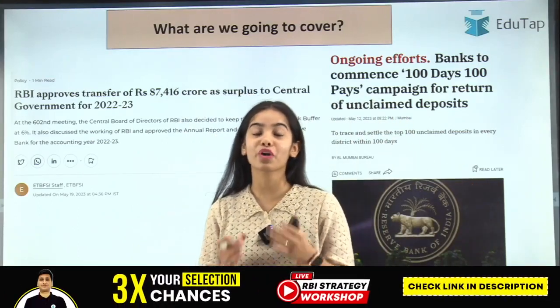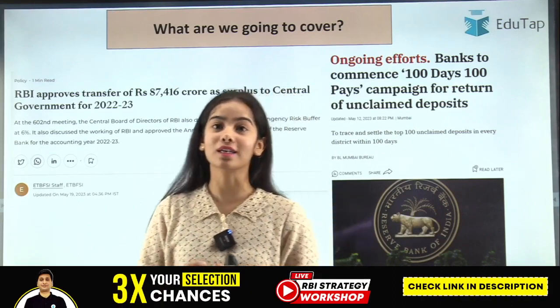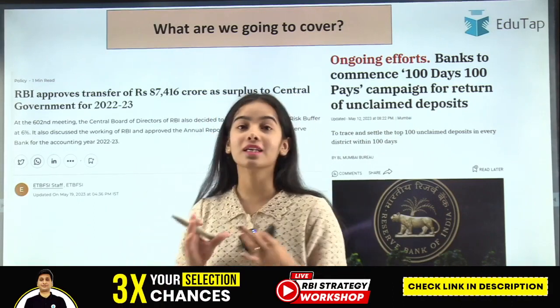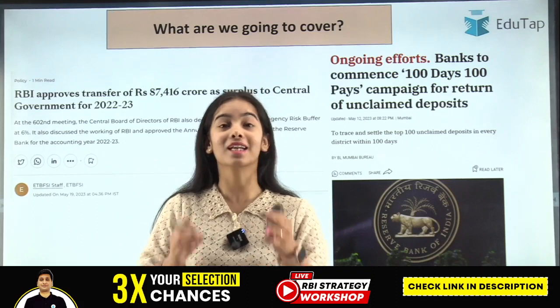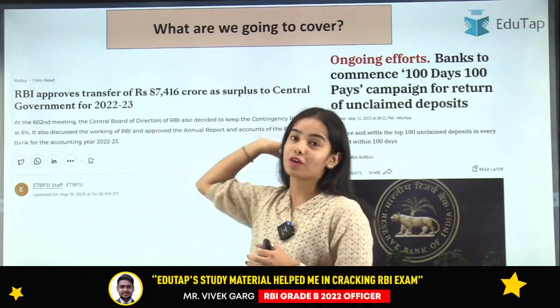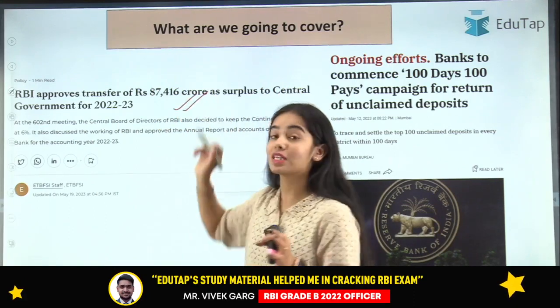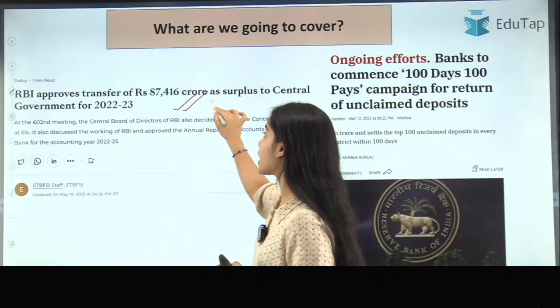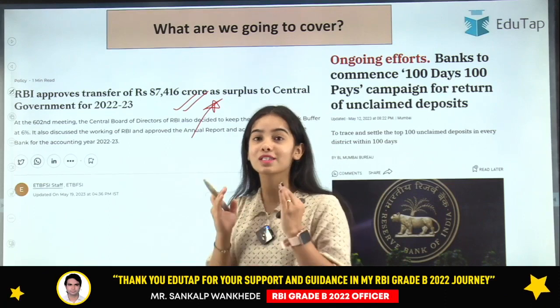In today's session we are going to discuss two very important news articles of finance. The first news article is regarding the Reserve Bank of India that has approved the surplus transfer of this much amount to the central government. Why this has happened, as well as what is the background regarding this news article, all of this we are going to discuss in today's session.